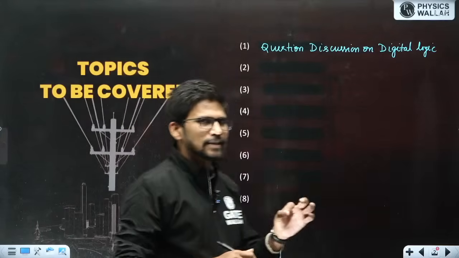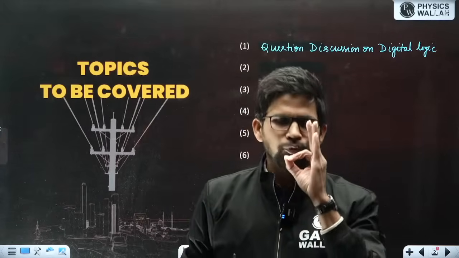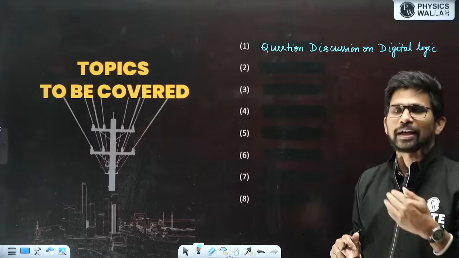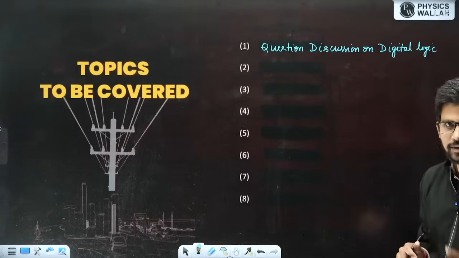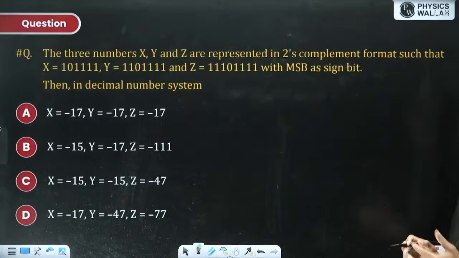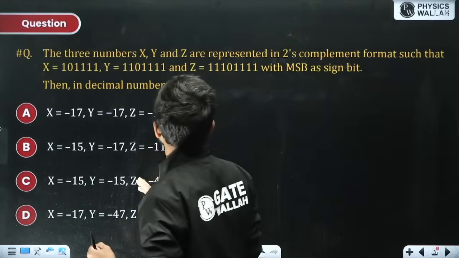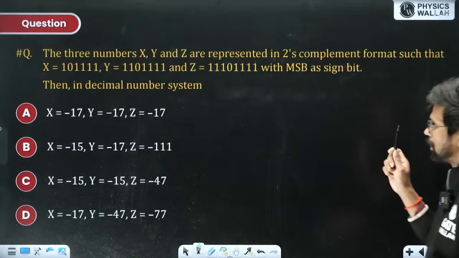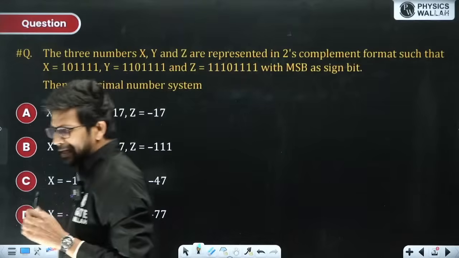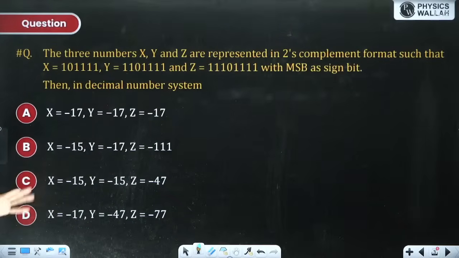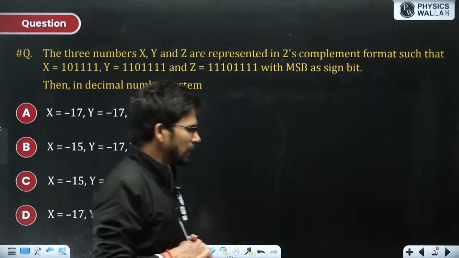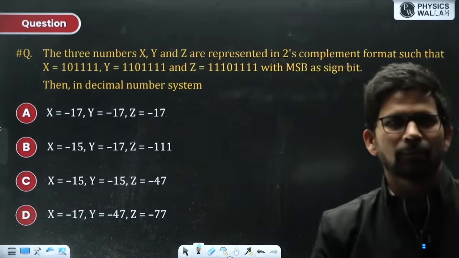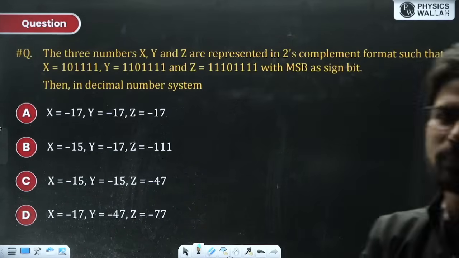So firstly I want all of you to solve questions accurately. Whether you take half a minute extra or 1 minute extra, that doesn't affect your result. So this is the first question. You need to solve it. It belongs to number system. Please solve it quickly. Everybody will answer in the comment box. Accuracy is the most important thing.